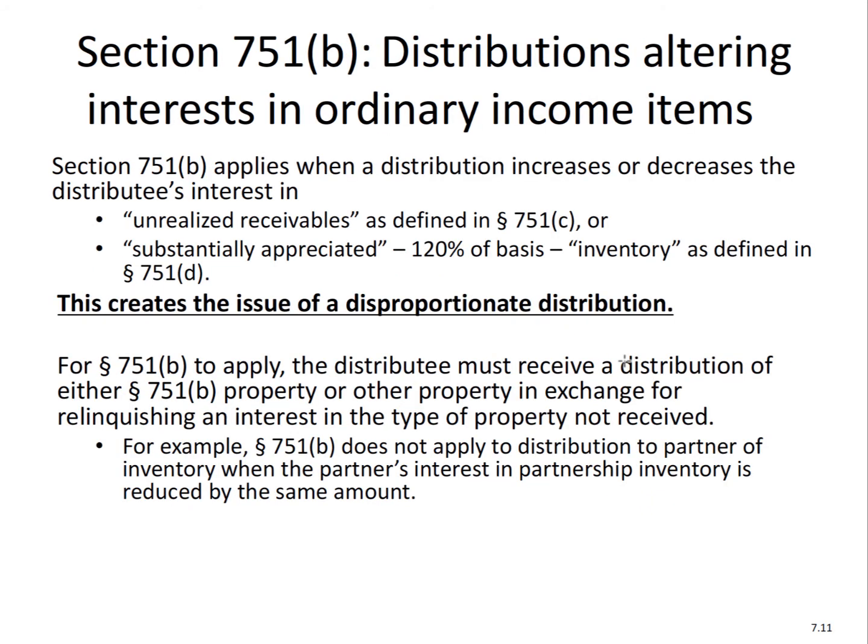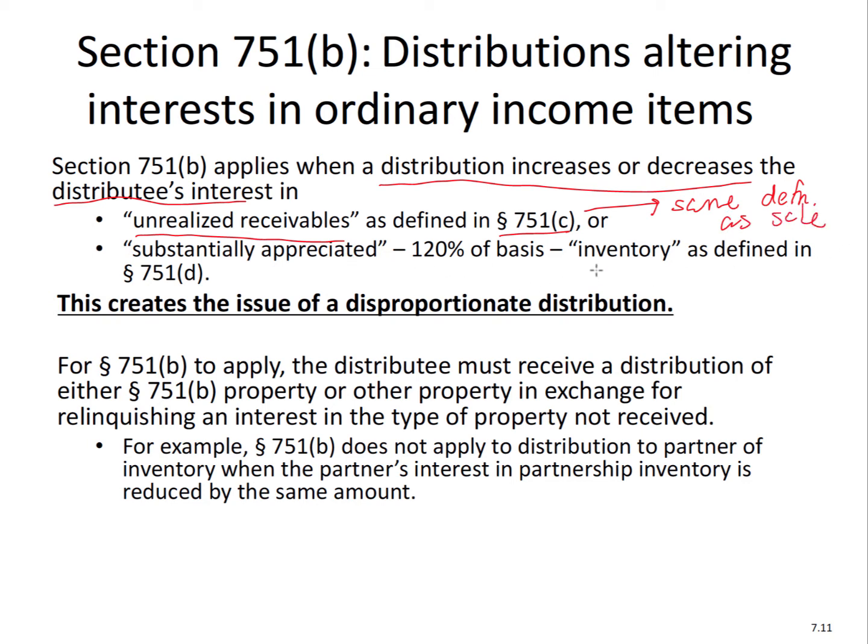All right, so now let's consider complex distributions. Section 751(b) deals with complex distributions. So how do you know whether somebody has a complex distribution? The idea is that 751(b) applies when a distribution increases or decreases the distributee's interest in unrealized receivables, which are defined in 751(c), which I'll tell you right now are the same definition as in the sale of a partnership interest discussion.